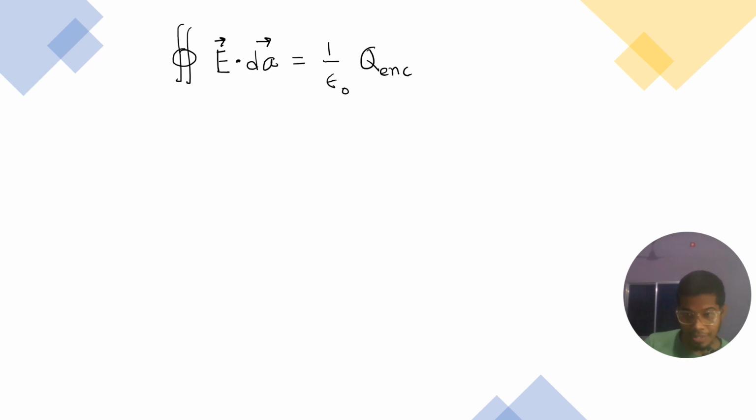This is just the simple form of the equation of Gauss's law: E dot dA equals 1 by epsilon naught q enclosed. Here q enclosed is the charge enclosed by the closed surface.